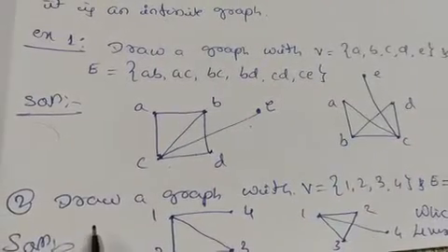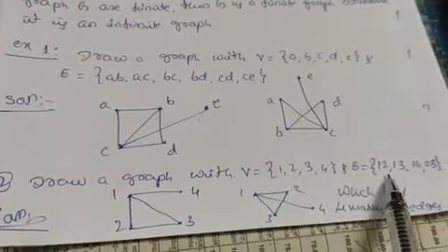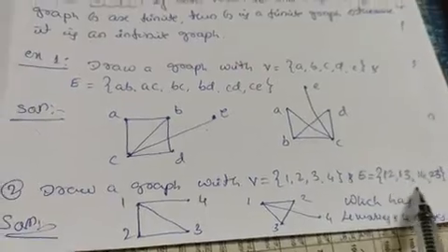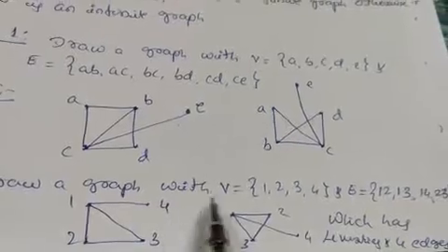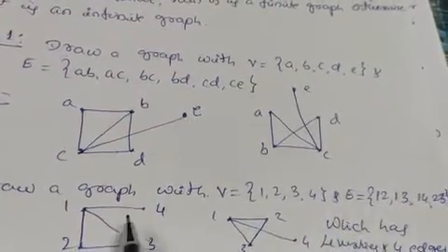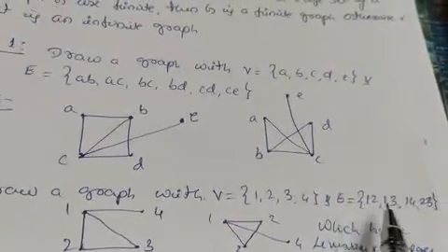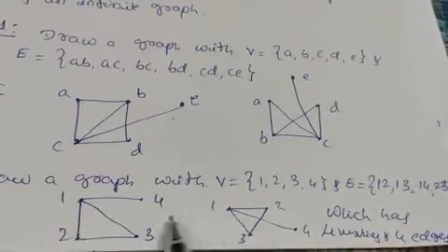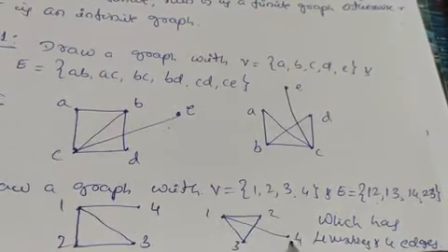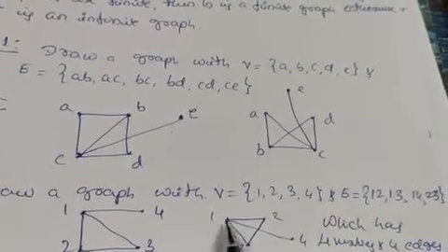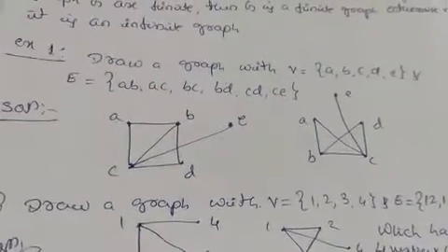Take one more example. Draw a graph with vertices 1, 2, 3, 4 and edges 12, 13, 14, 23. You just mark the vertices 1, 2, 3, 4, and join the edges like this: 12, 13, 14, and 23. We can draw the same graph like this also, marking 1, 2, 3, 4 according to the edges 12, 13, 14 and 23. In this way we can draw the graph.